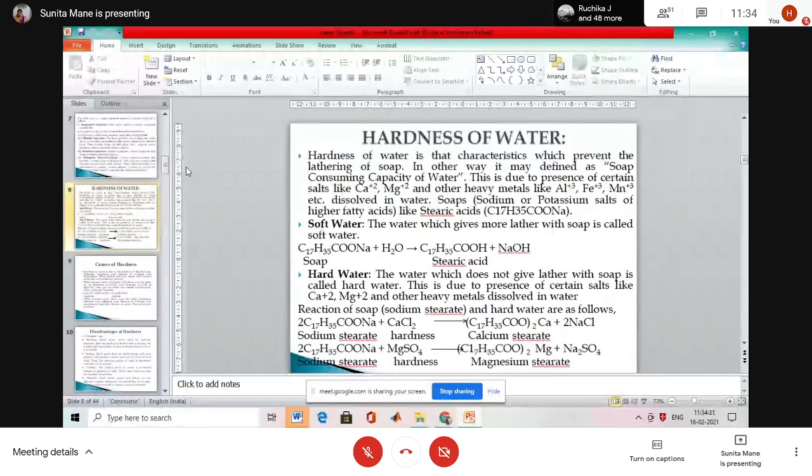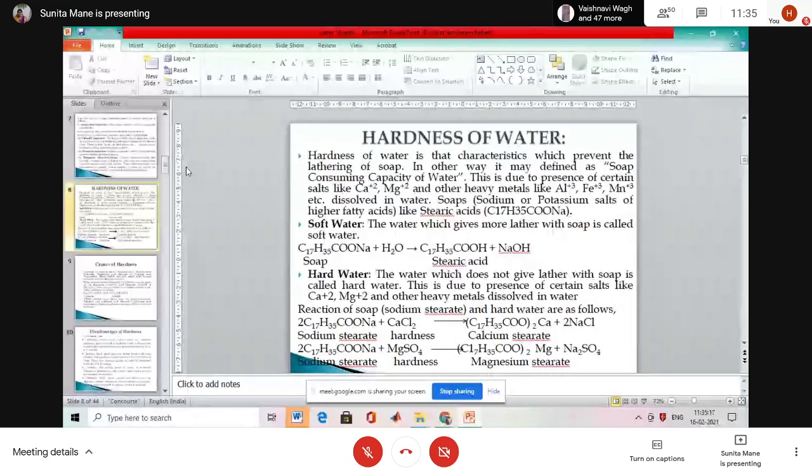The hardness of water is due to the presence of salts like calcium, magnesium, and heavy metals like aluminium, ferrous and manganese, dissolved in the water, which react with soap like sodium salt of a higher fatty acid. And what is meant by soft water? Hard water does not form lather. The water which gives more lather with soap is called soft water. Is it clear?